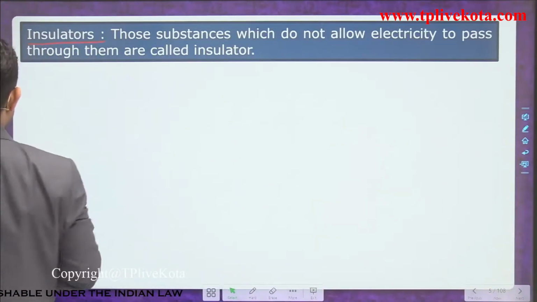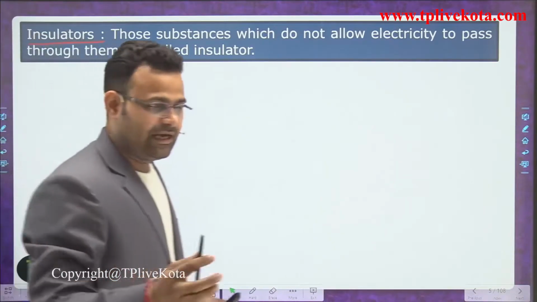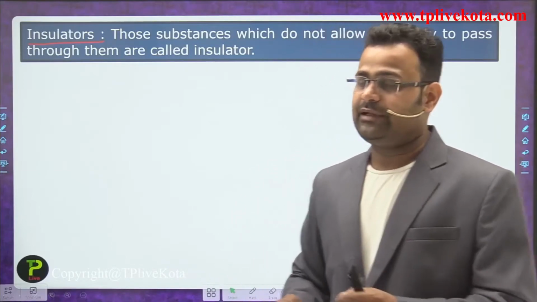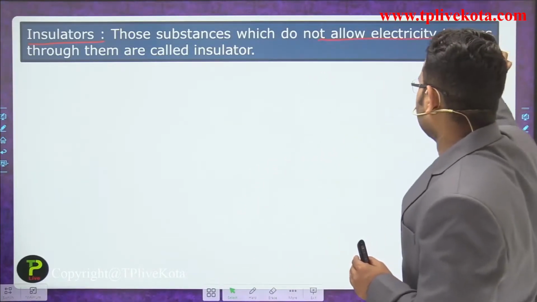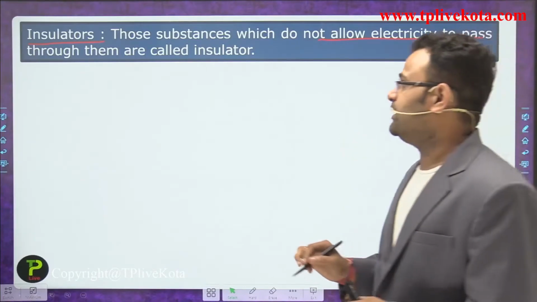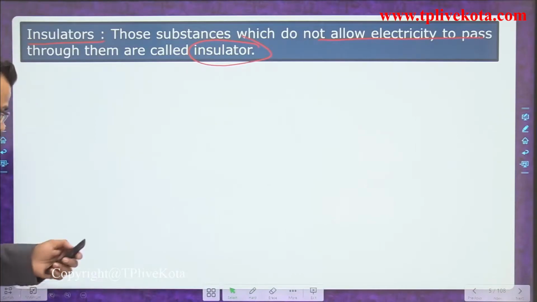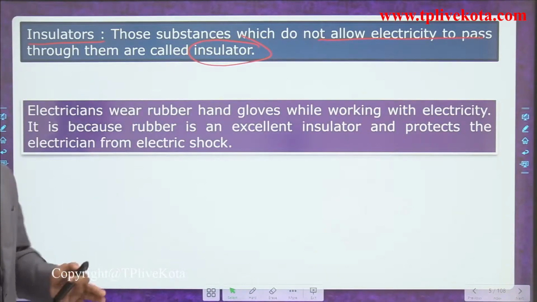the insulator. What is an insulator, guys? Those substances or materials, just like plastic and wood, which do not allow any electricity to pass through them. Those substances which do not allow electricity to pass through them are called insulators. And insulators are used to protect devices.